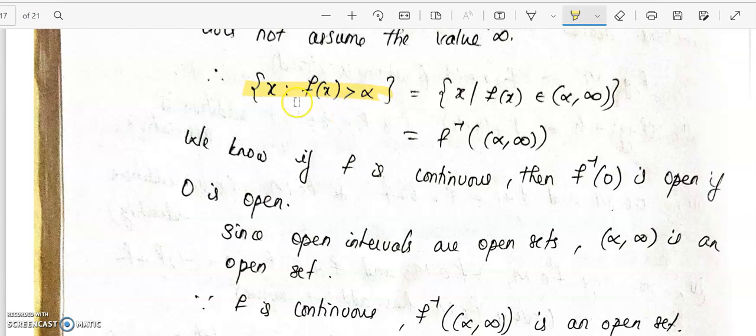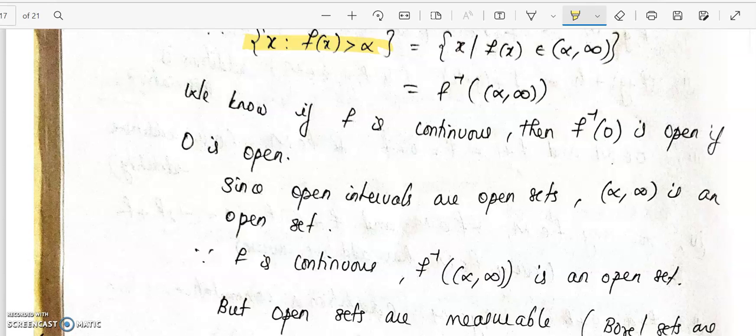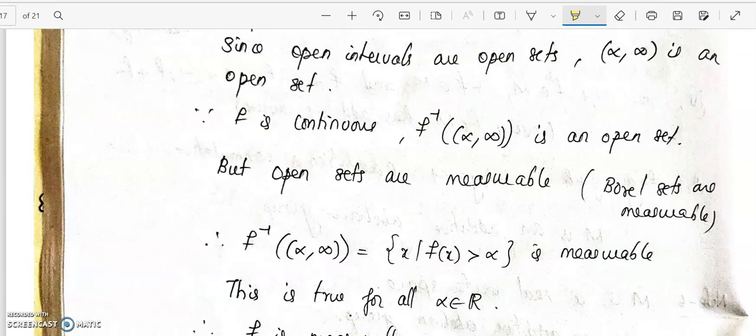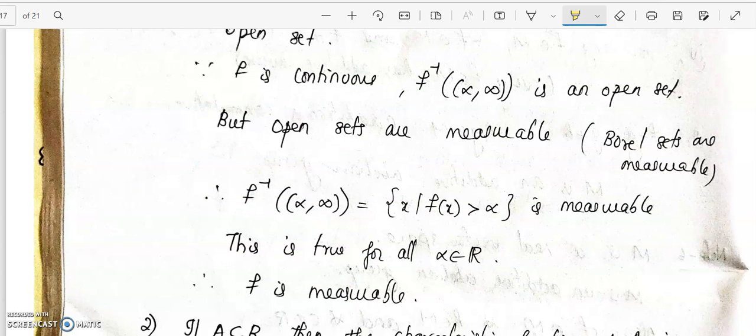So that is measurable, and by the definition of a measurable function, we can conclude that f is measurable. So if f is any continuous function, then it will be measurable, because open sets are measurable. So this will be measurable for all alpha belongs to R. That gives the proof that every continuous function is measurable.